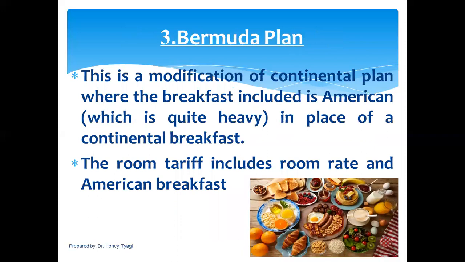Third, Bermuda plan. This is a modification of the continental plan where the breakfast included is American, which is quite heavy, in place of a continental breakfast. The room tariff includes room rate and American breakfast. American breakfast comprises cooked and baked products. It includes eggs, vegetables, cold meat, cereals with hot and cold milk, assorted breads with butter, fruits and fruit juices, and tea or coffee. This plan is also preferred by corporate guests as well as by various tourists.